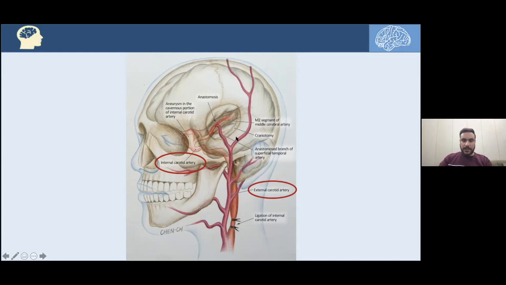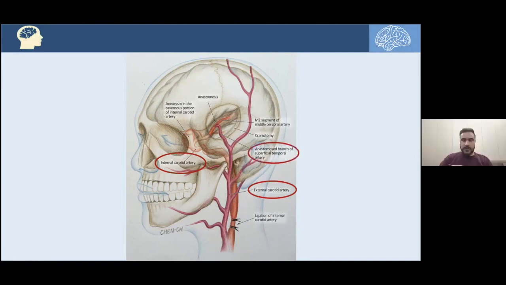And indeed, if we have a pathology, as you can see here, here's an aneurysm in the cavernous portion of the ICA. And if we did a ligation to that ICA, how can the blood flow distally in that ICA to supply that ipsilateral side of the brain? Indeed, if we just ligate that artery, we can make a benefit from the external carotid artery and its branch, the superficial temporal artery. As we can see here, after doing craniotomy, we are taking that frontal branch of the superficial temporal artery intracranially and anastomosing it with a branch from the middle cerebral artery. That would be the anastomosis.